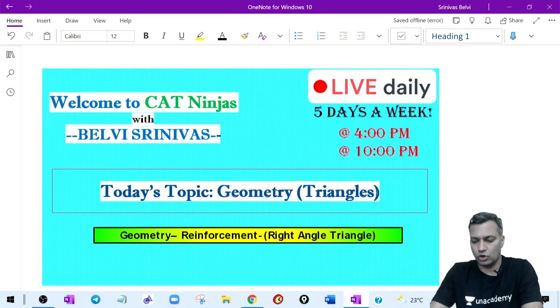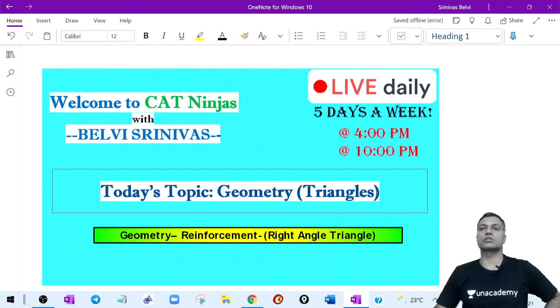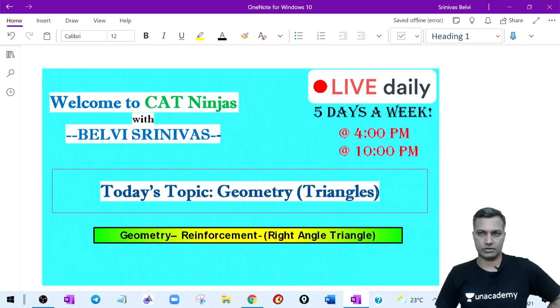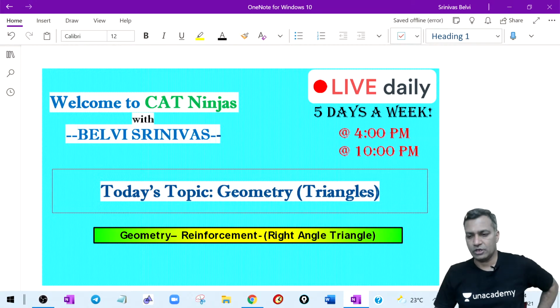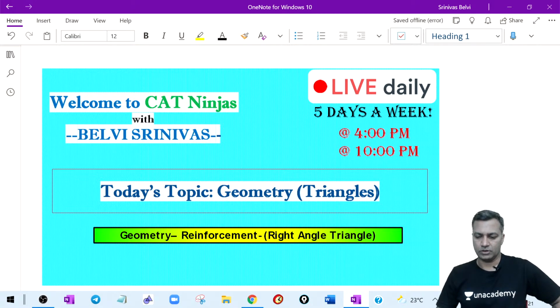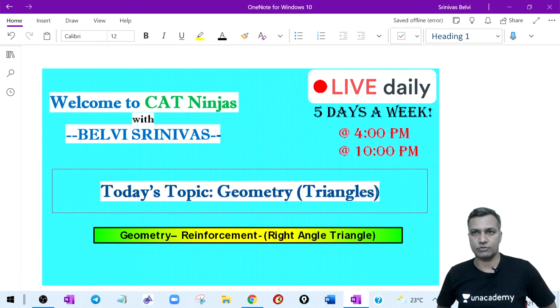Let's have another rocking night with geometry. So let's continue our discussion on triangles. I think in the last lecture we were speaking about triangles. Yeah, I think we were doing similarity of triangles. Then we ran out of time. So today we'll continue from where we stopped. In the sense, we will try and explore the right angle triangles. That's our agenda. In fact, we had it for the last lecture as well, but since we couldn't touch much of it, we kind of wound up with one of the topics there, and we are going to continue.